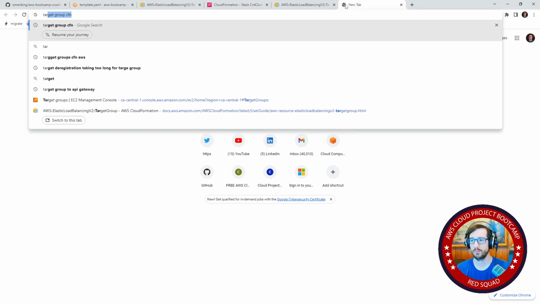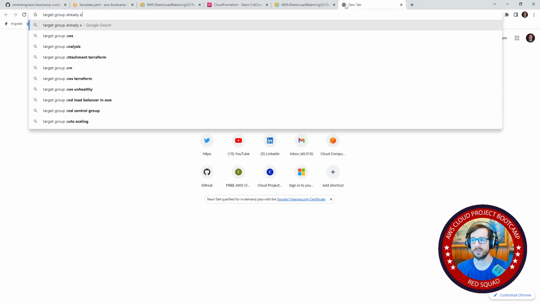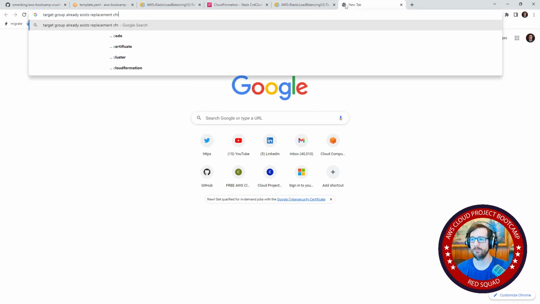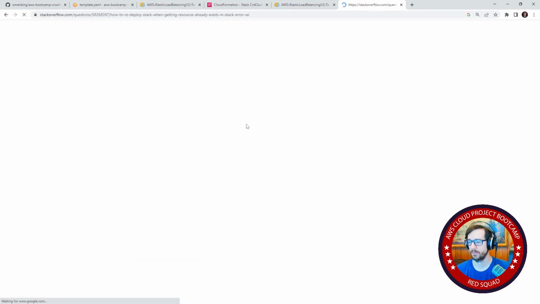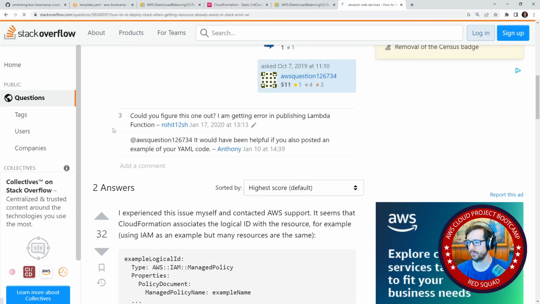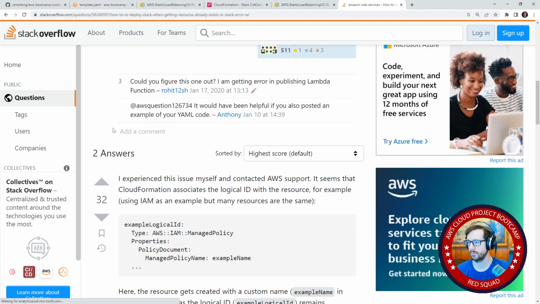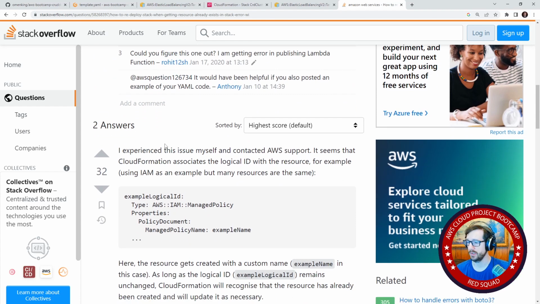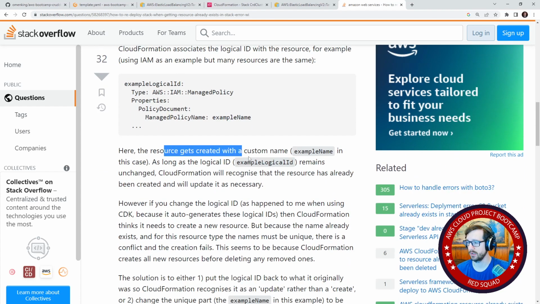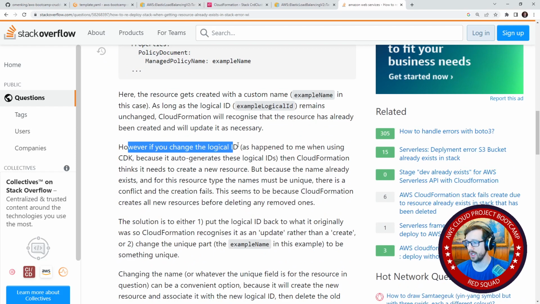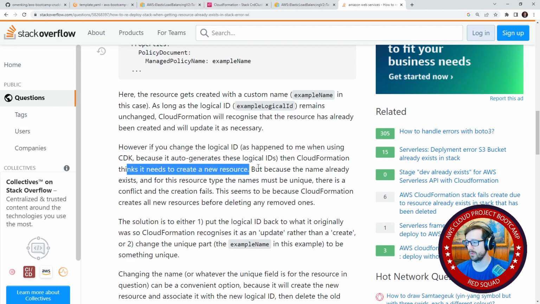Target group already exists. Replacement, CFN. Seems that CloudFormation associates the logical ID with the resources. For example, using IAM as an example, here the resources get created with a custom name. If that remains unchanged, CloudFormation will recognize that the resource has already been created and will update it as necessary. However, if you change the logical ID, it thinks it needs to create a new resource because of this.